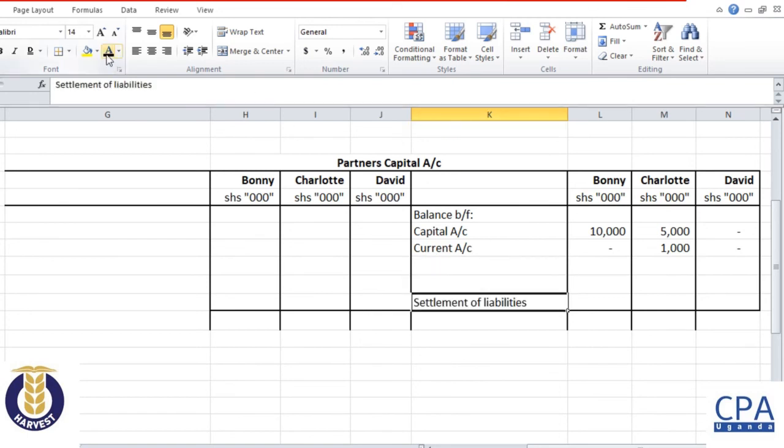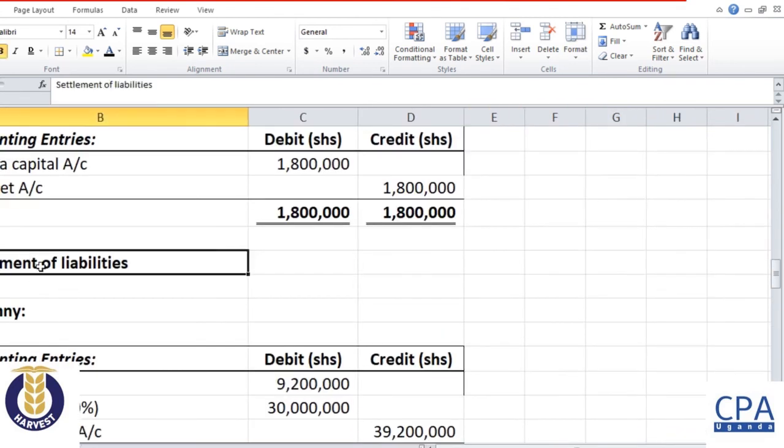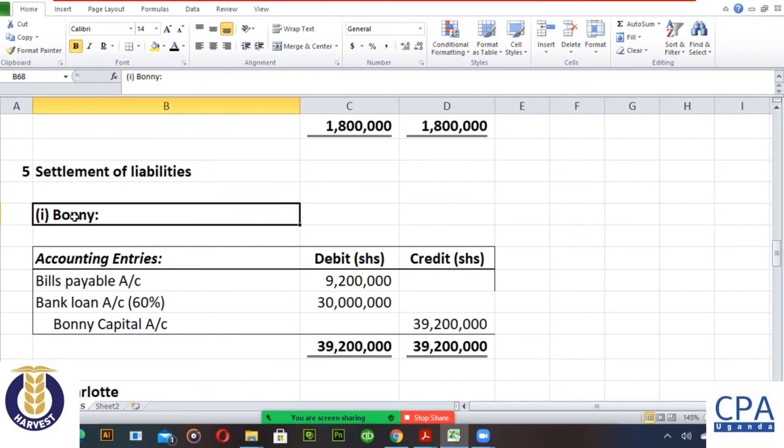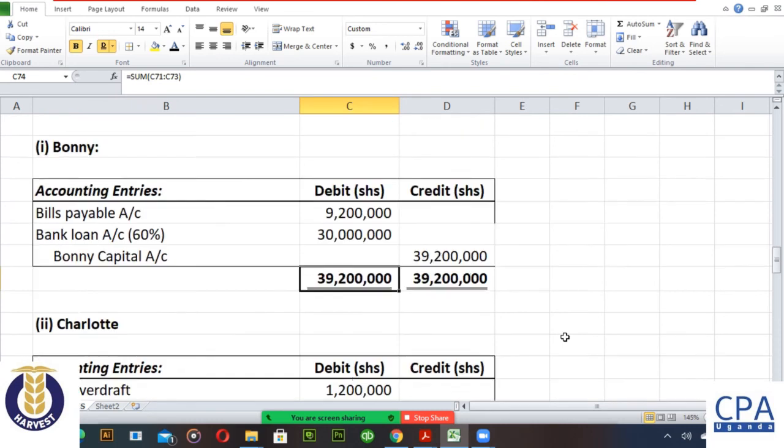Settlement of liabilities is there. I combined these two, so settlement of liabilities would be a bit easy for you. It's number 5, what we did. Bonnie settled the loan and the bills, so that is a total of 39,200.